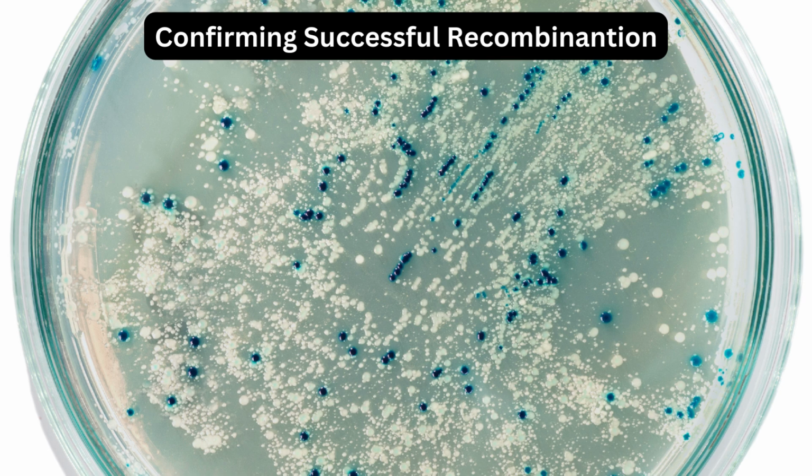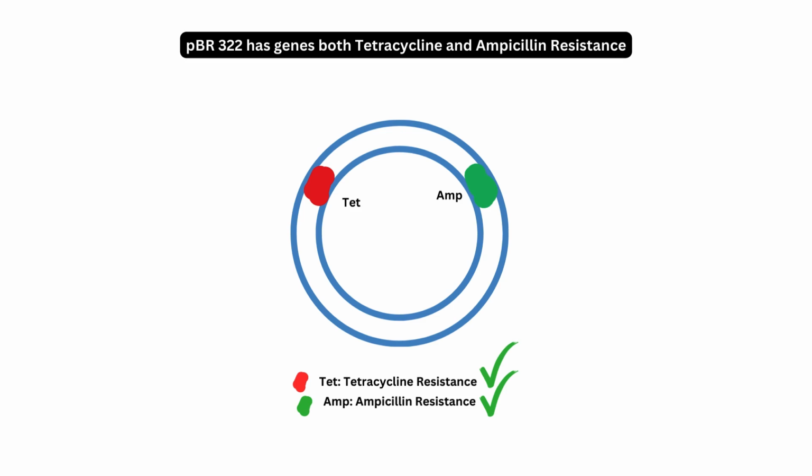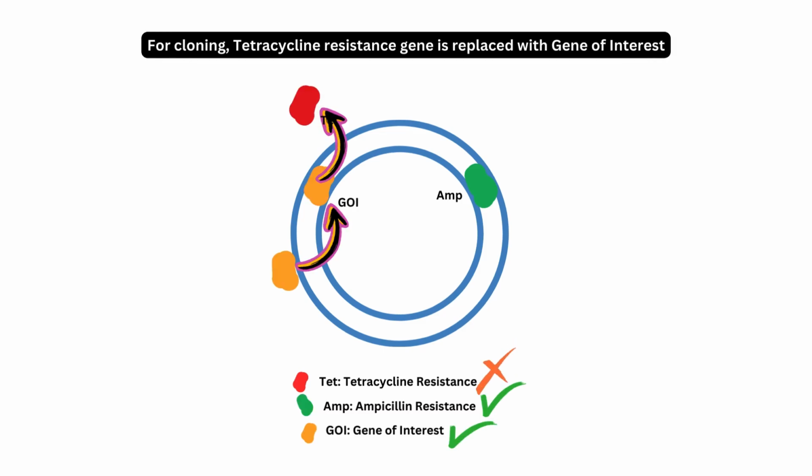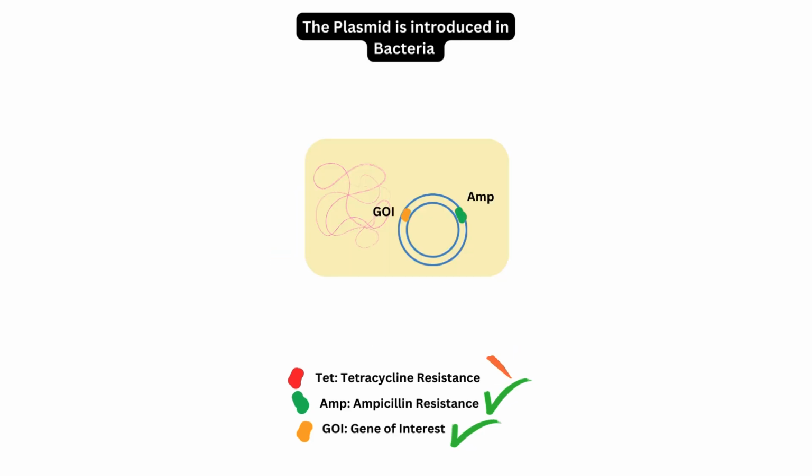Screening of vectors often involves the use of antibiotic resistance genes. For example, the pBR322 plasmid contains genes for both tetracycline and ampicillin resistance. During cloning, the gene of interest is inserted into the tetracycline resistance gene, disrupting its function.